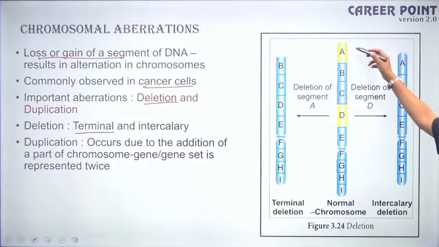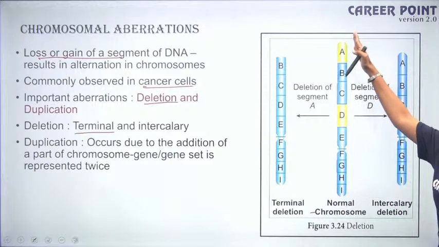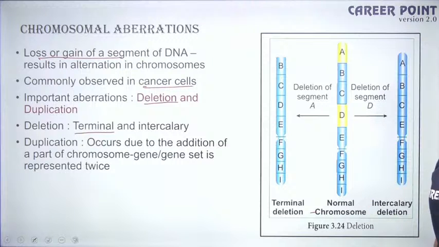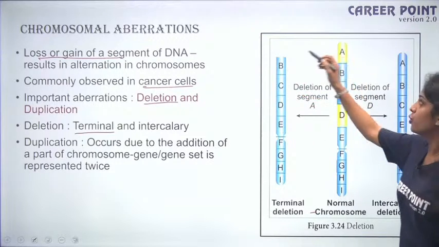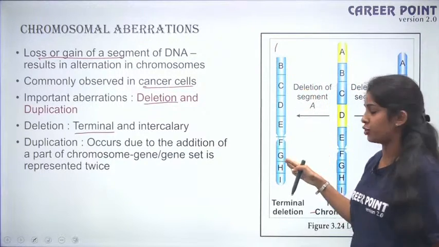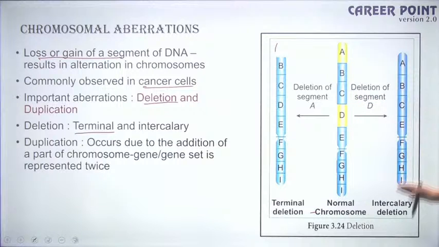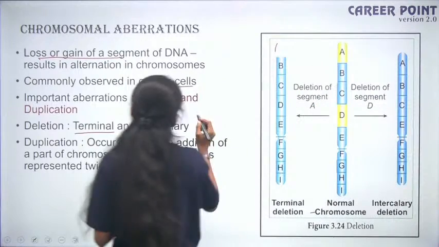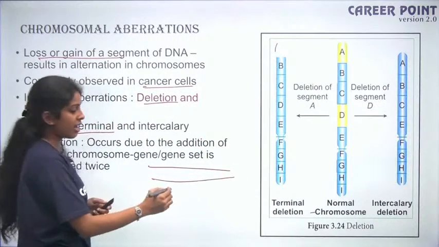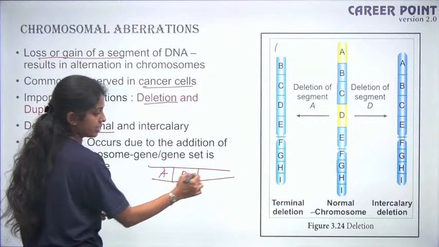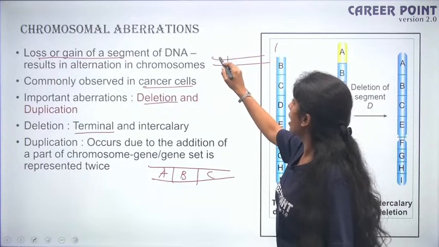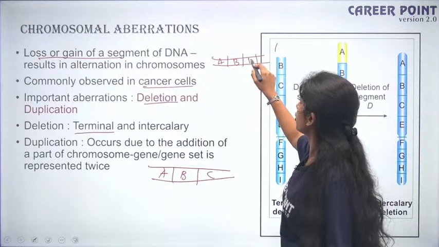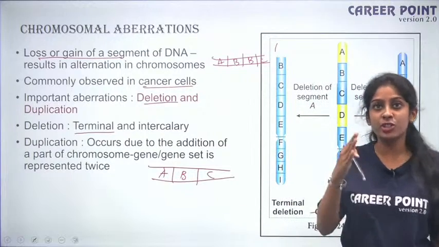So I have an example. So this is the normal chromosome, okay. So it has the terminal portion perfectly, everything is there, okay. How duplication takes place, I will tell you. When you have deletion happening, so this terminal portion is deleted, so this is terminal deletion. When you have an interstitial portion deleted, so this is your intercalary or your interstitial deletion, fine. So how duplication happens? For example, this is the normal gene set A, B, C, fine, okay. Now, what will happen in case of duplication is now I have A, and then twice the set of B genes. So your B gene has been duplicated.